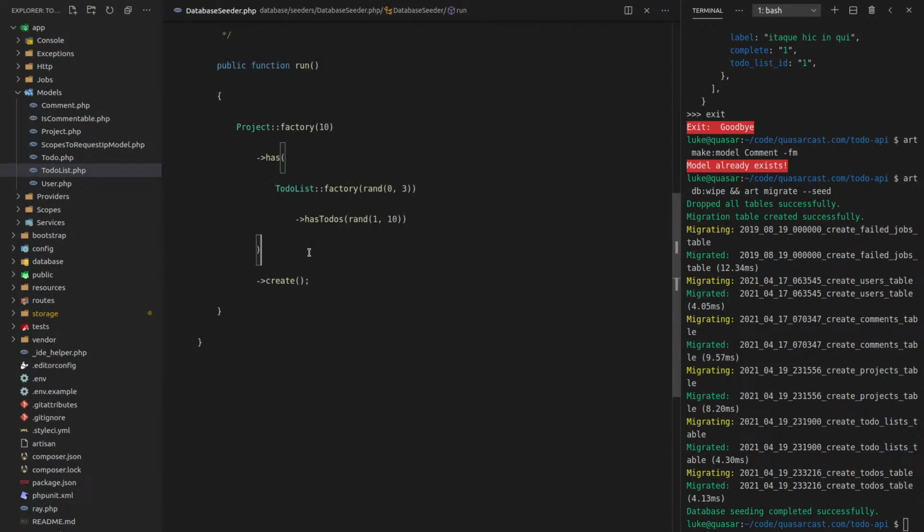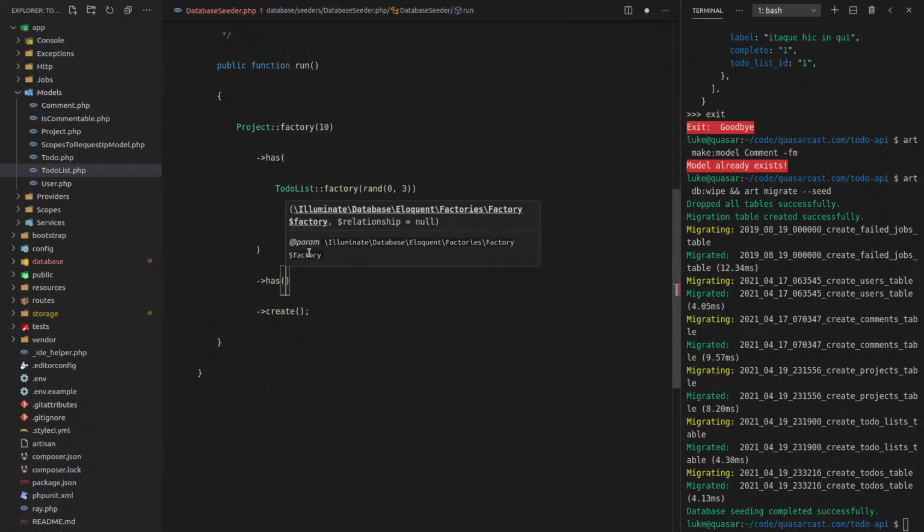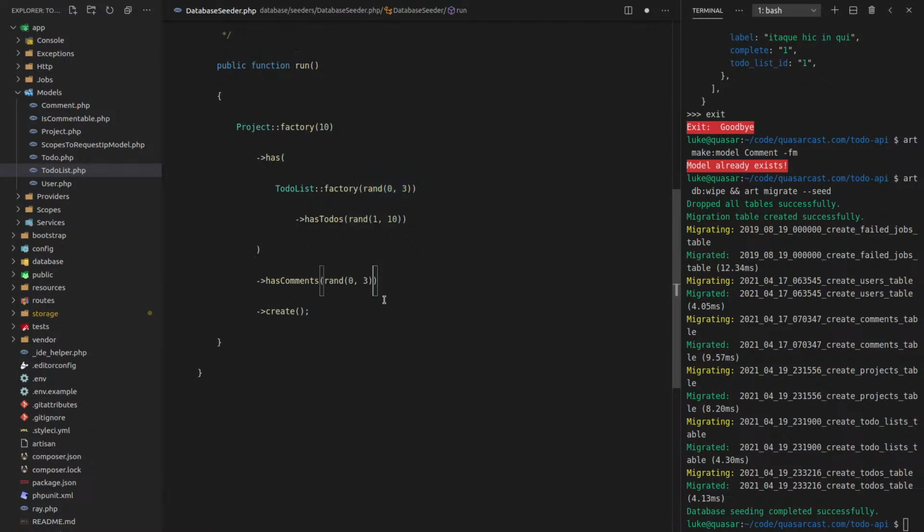All right, so how about we say here, just as a starting point, has comments. So we can even say has comments like that. And we'll use this random number trick as well. So it could have 0 comments all the way up to probably 2 comments will do.